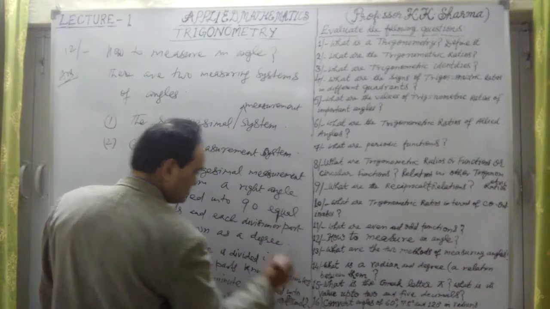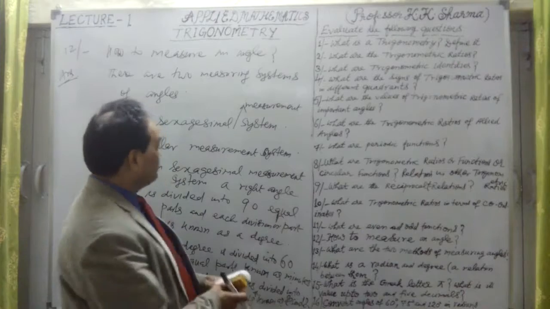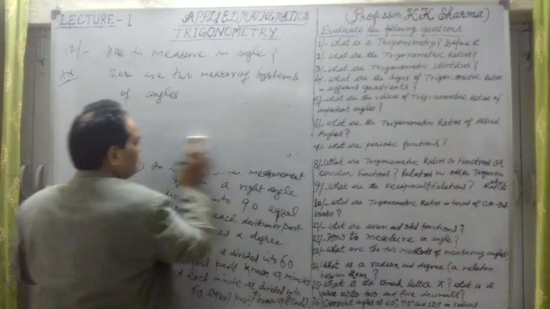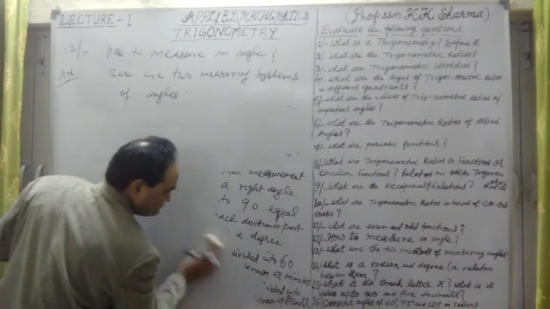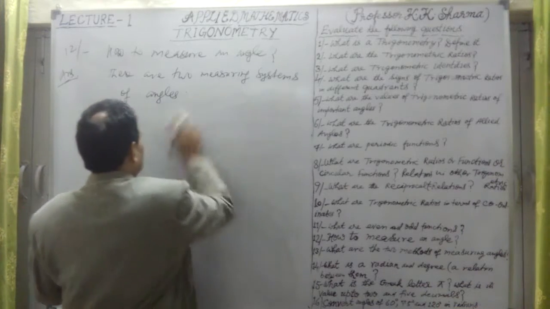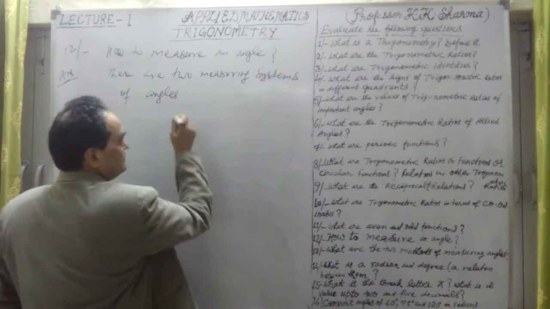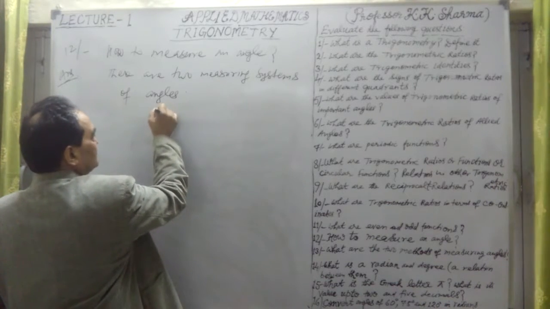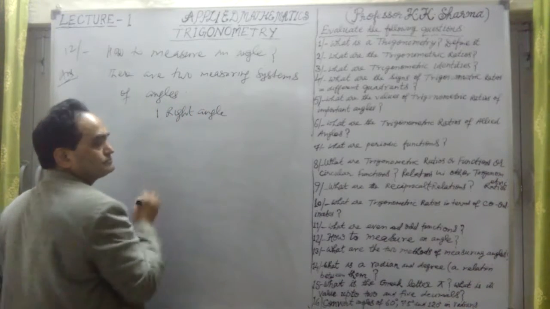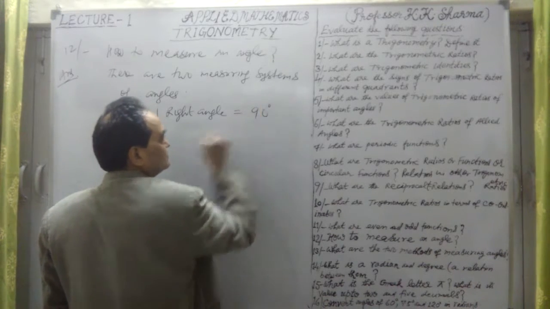Now, what are the minutes and seconds? How do we denote them? What symbols do we use? Let me discuss it. What are the symbols used for degree, minutes, and seconds? So 1 right angle is equal to 90 degrees.